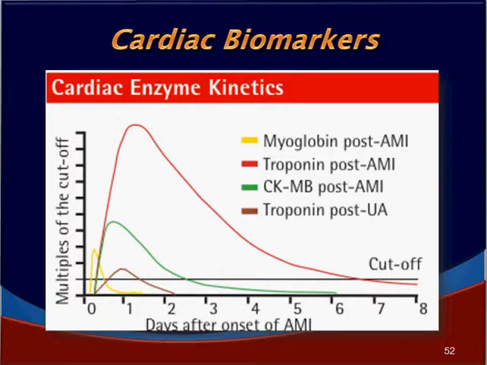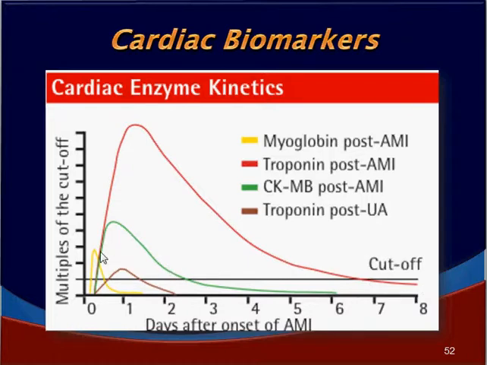After the ECG, the next step would be cardiac biomarkers. There are three biomarkers that we can look at: the myoglobin, the troponin, and the CKMB. Myoglobin appears very early and falls very early, whereas troponin appears quite early and then will persist for a long time.